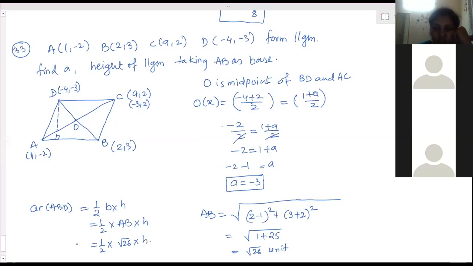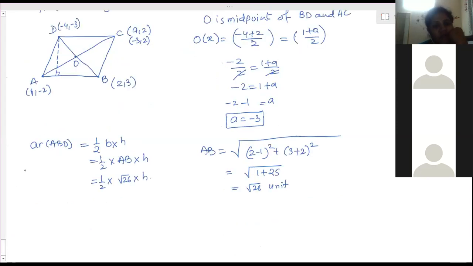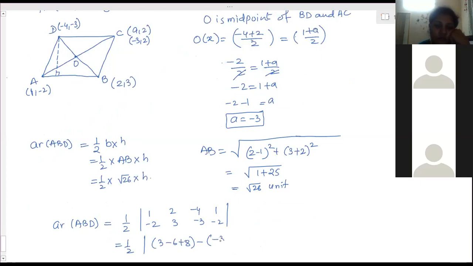For that you need the area of triangle ABD. Calculate it by the area formula of coordinate geometry. This is the area formula. Find that, substitute in this equation and find the value of h. So find the area of ABD. Twelve square units. Yes, right.